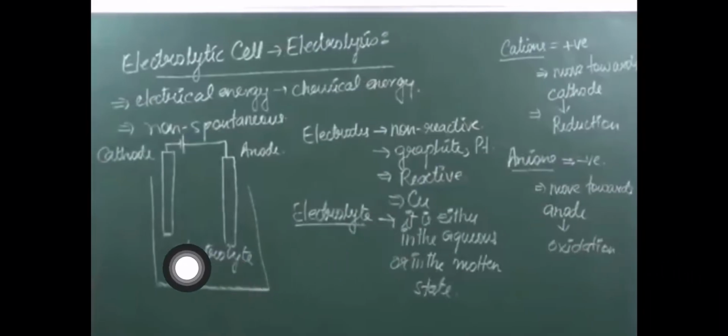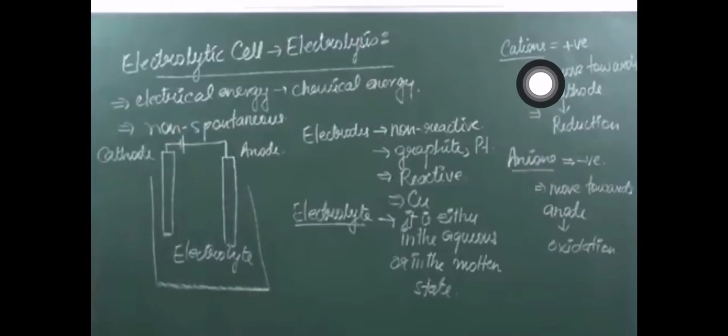So when we are joining the circuit and passing the current, there will be a breaking down of the solution, the process which we know. Ions will be created, that is cations and anions.